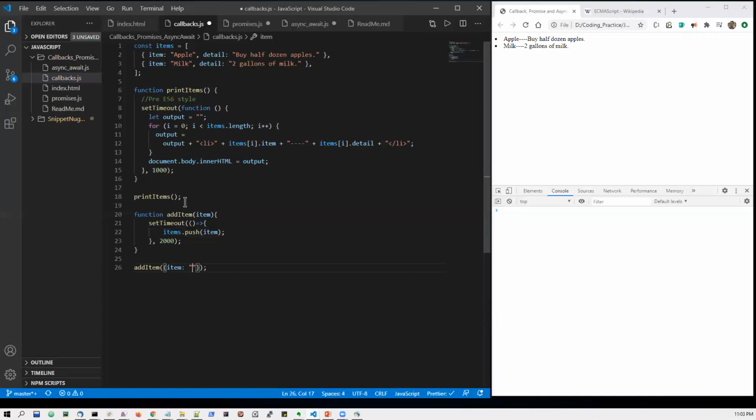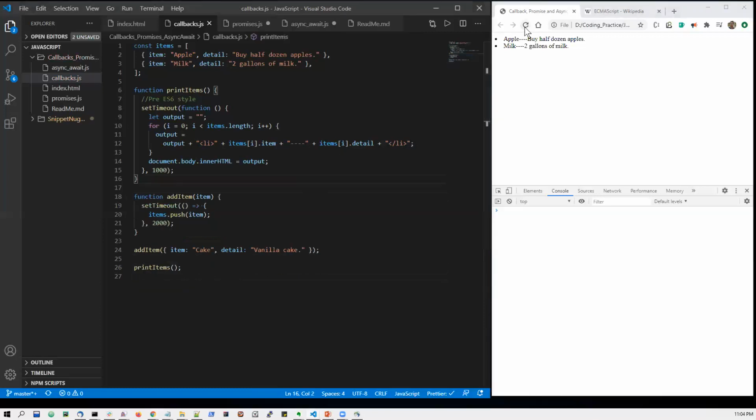So after apple and milk, let's take a cake. Detail is better. Vanilla cake. And then again, I am printing this. Okay. So yeah, let's check it.